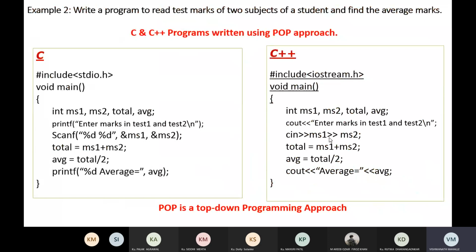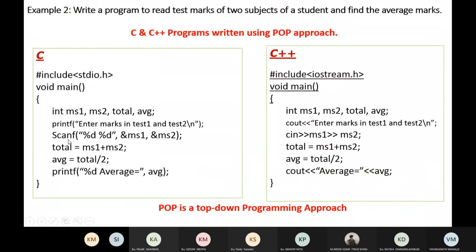Another example is a programming example: write a program to read the test marks of two subjects of a student and find the average mark. This is the program in C and this is the program in C++. We want to read the test marks of two subjects, that is the marks in subject 1 and marks in subject 2.